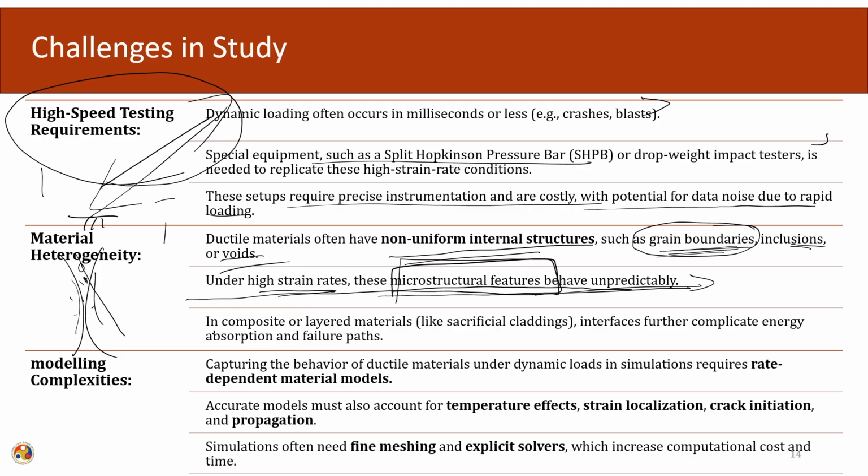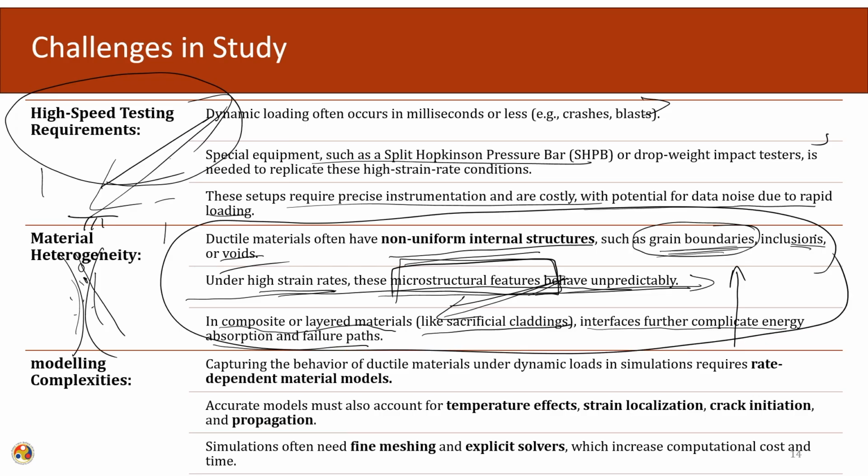This is further augmented in case of composite or layered materials, like in the sacrificial cladding system. Interfaces will again exhibit complicated energy absorption mechanisms. So, there comes the challenge of unpredictable behavior, and it gives rise to non-repeatable behavior also. The behavior itself will be unpredictable, and there will be non-repeatability here. So, the material itself will behave in an erratic fashion. This is one more challenge of the study of the dynamic properties of a material subject to dynamic loading.